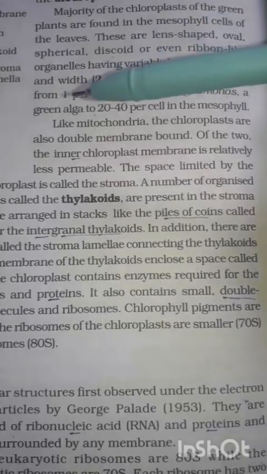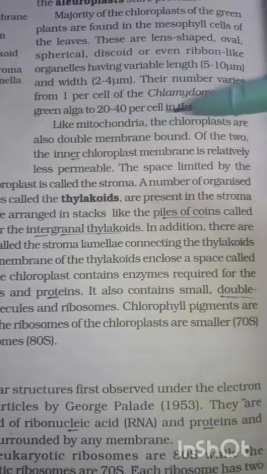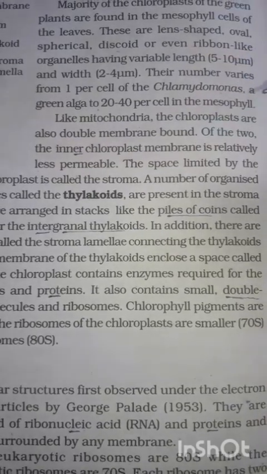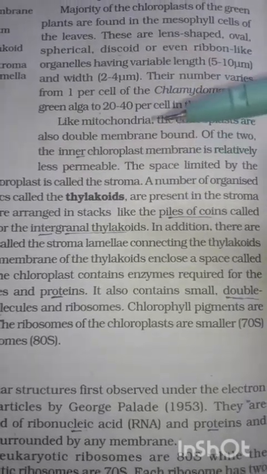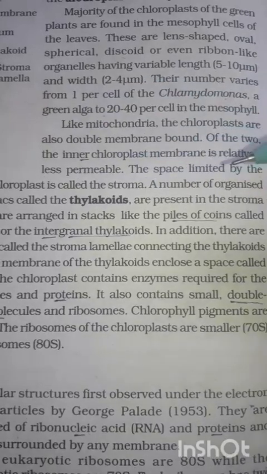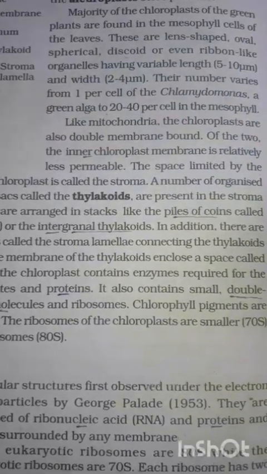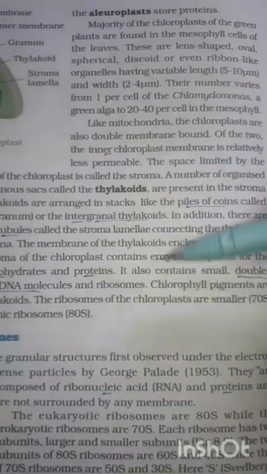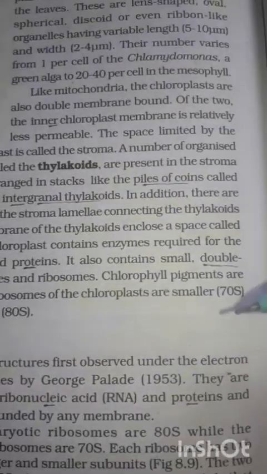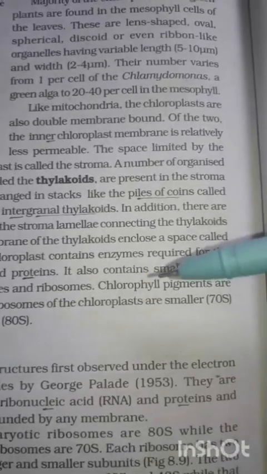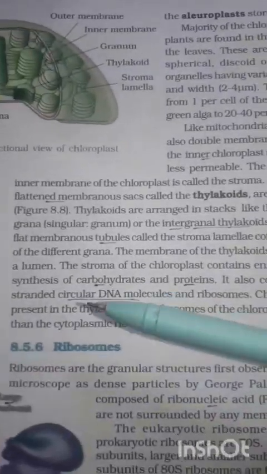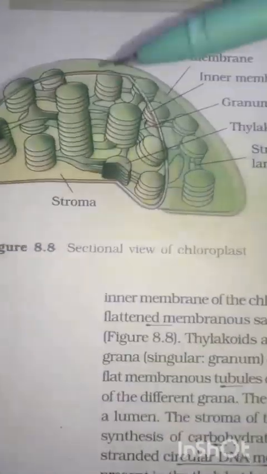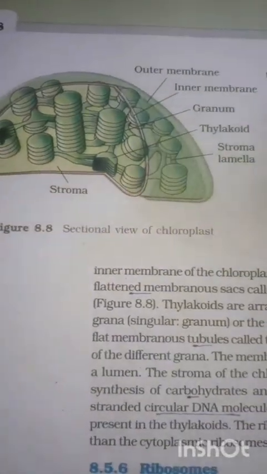Okay, and then there is an important point like mitochondria. The chloroplasts are double membrane bound, with two membranes, the inner and outer membrane. The inner chloroplast membrane is relatively less permeable. I will cover this in the next reel. So here one point is that the chlorophyll pigments are present in the thylakoids. What is a thylakoid? Thylakoids are present in the chloroplast.